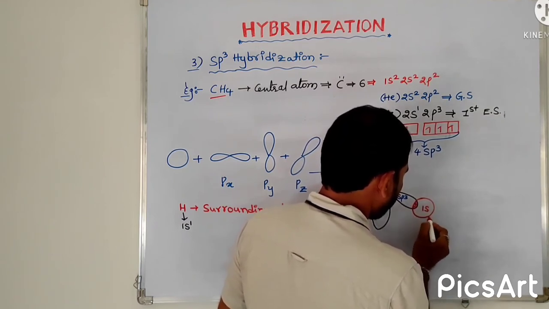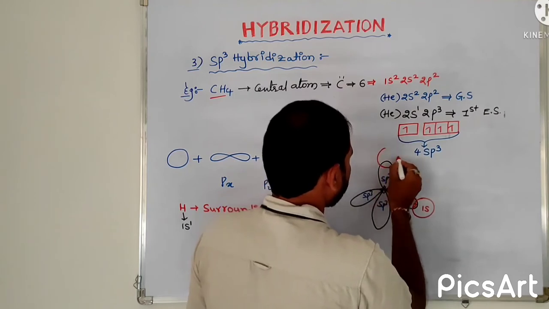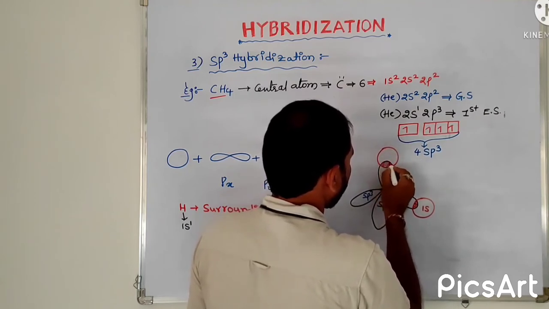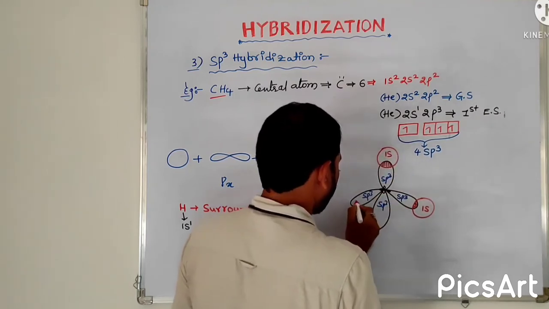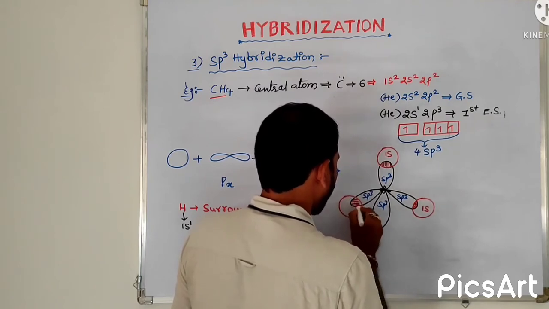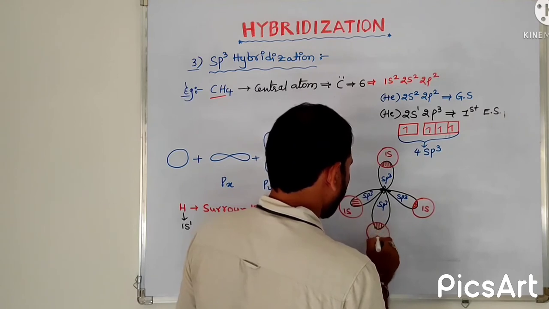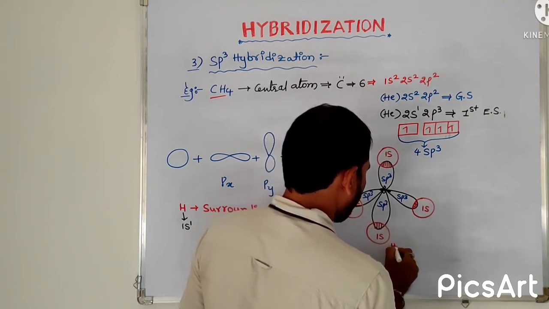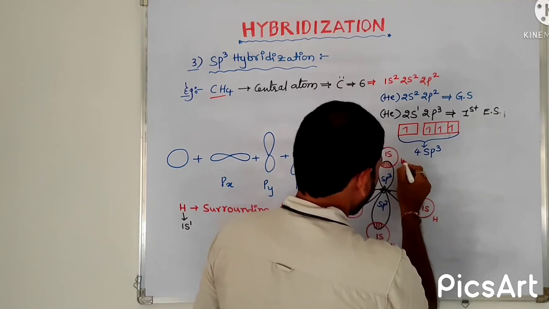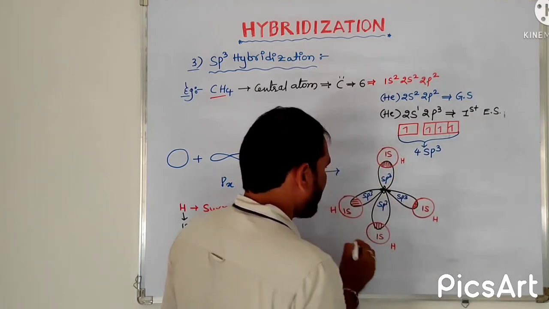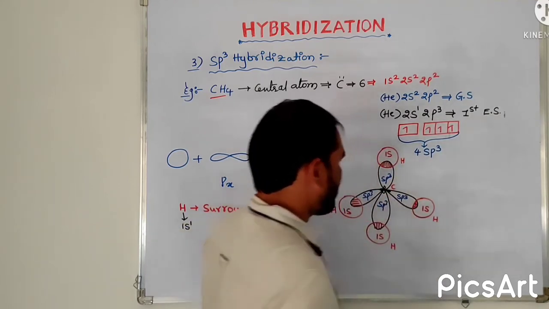This is 1s, and the second hydrogen with its 1s orbital, the third hydrogen with its 1s orbital, the fourth hydrogen with its 1s orbital. Like this, 4 hydrogens are surrounding and 1 carbon acts as the central atom.